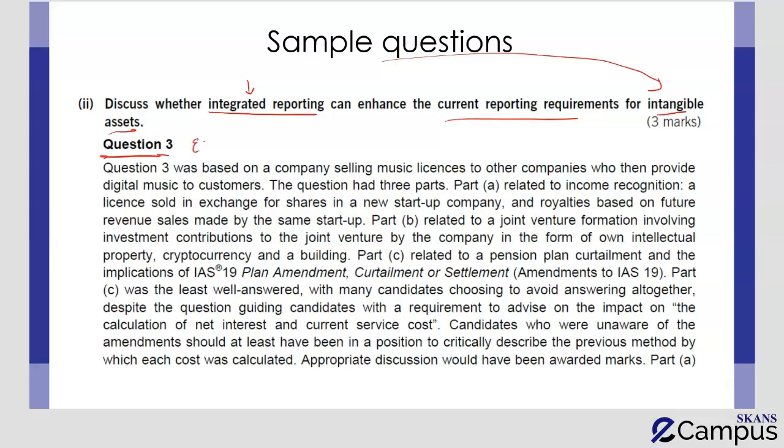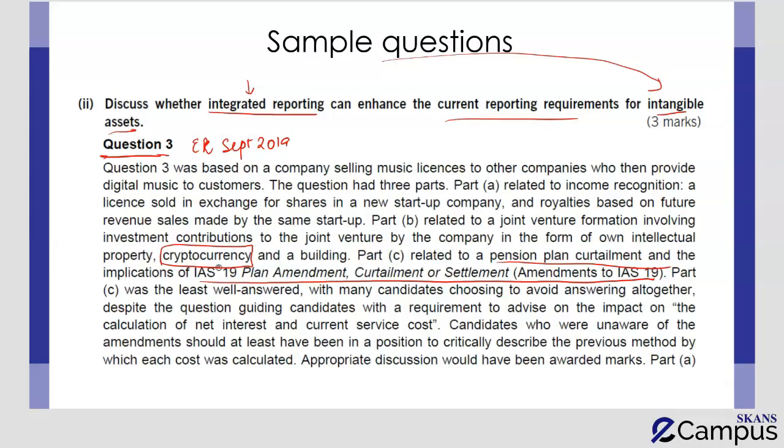Then there is this question number 3. This is an extract from the examiner report of September 2019 exam attempt. Over here, the question was talking about different issues that have been tested, and then they talked about a current issue which has been tested in the form of cryptocurrency, and also part C of this question related to a pension plan curtailment and implications of IAS 19 amendments, curtailments. So these are the amendments to IAS 19. The question clearly asks you to talk about the change in pension plan curtailment with respect to the amendment in IAS 19. These are two things which have been picked up from the current issues.